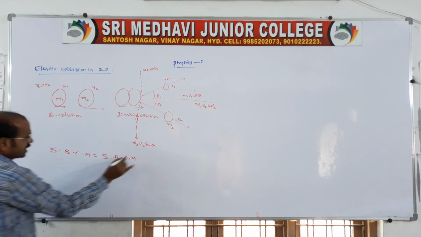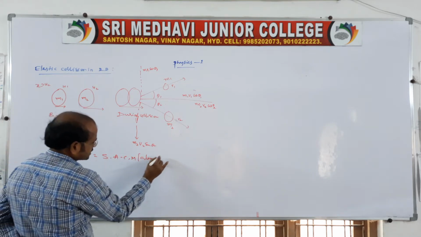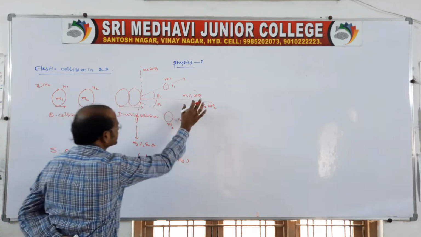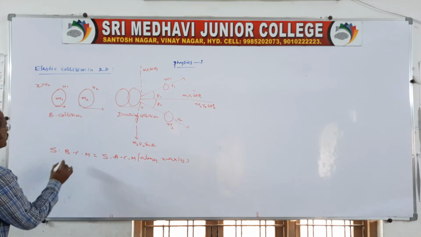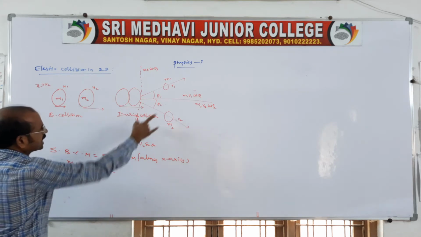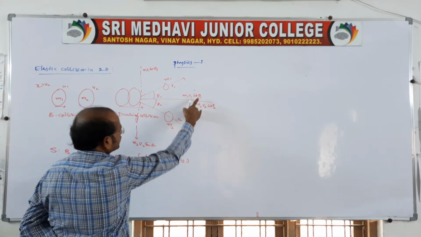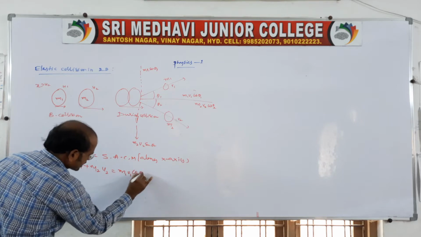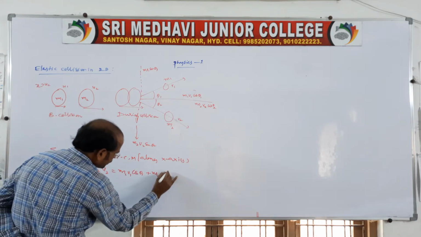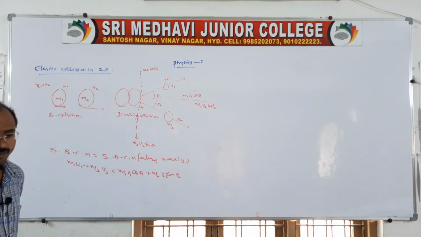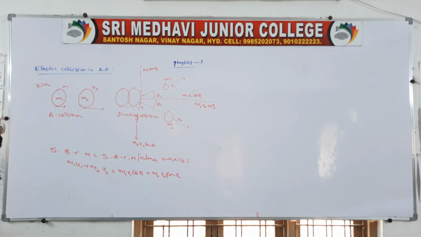Along the x-axis, before collision the momentum is m1 u1 plus m2 u2, which is equal to m1 v1 cos theta 1 plus m2 v2 cos theta 2, because it is a two-dimensional collision.